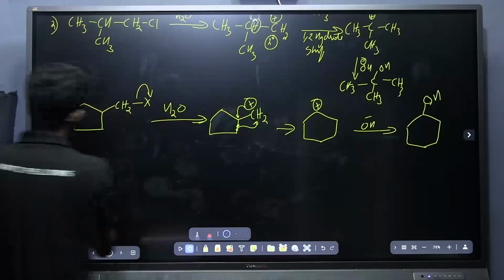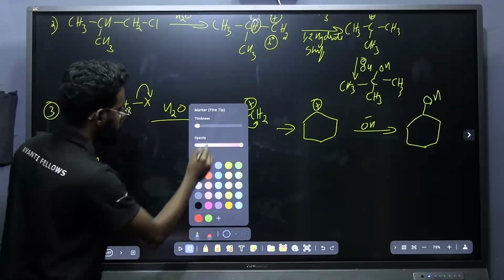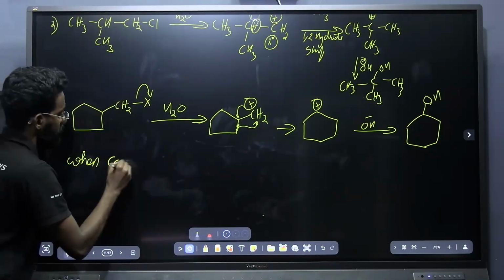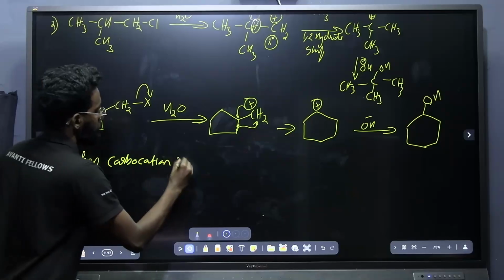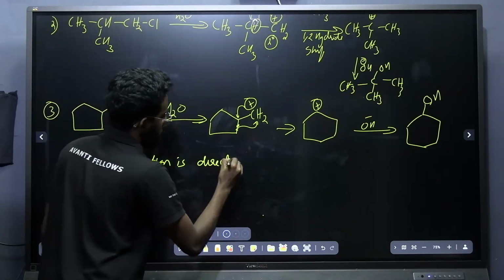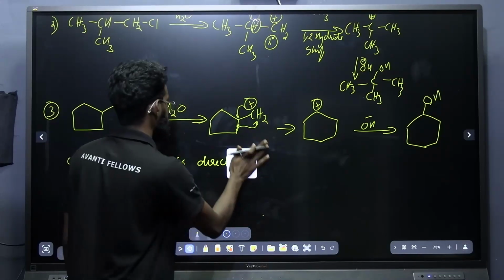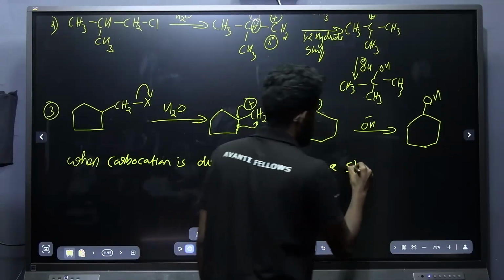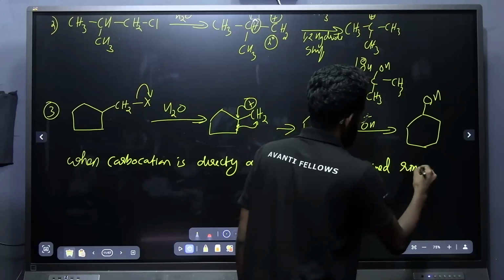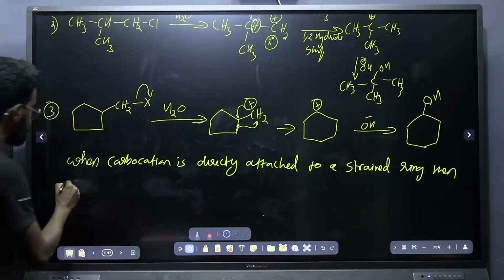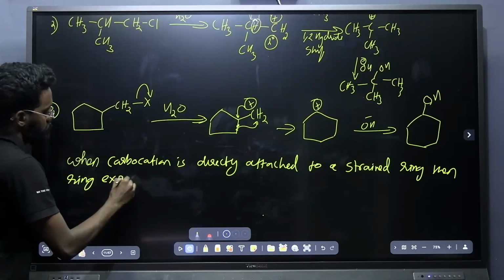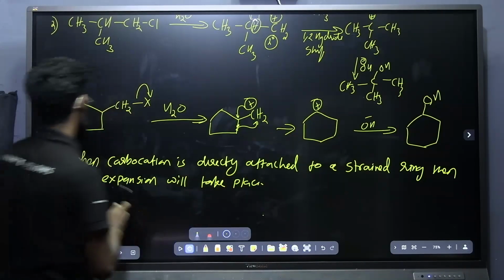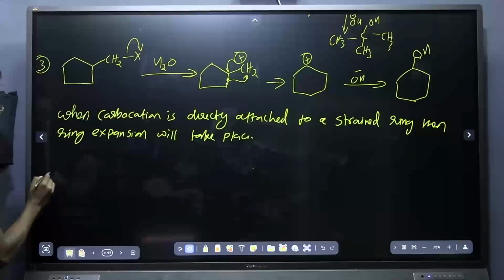Note down the point: when a carbocation is directly attached to a strained ring, then ring expansion will take place. Okay, now another point.